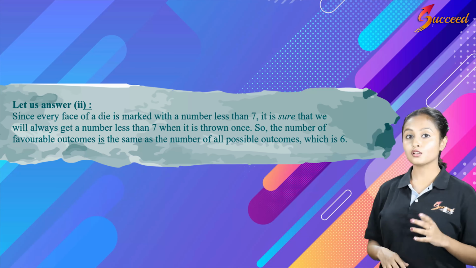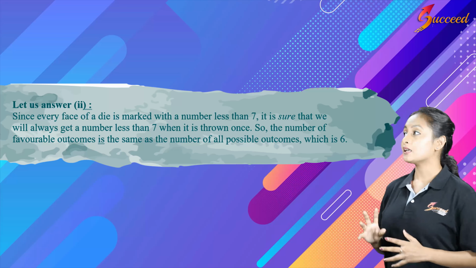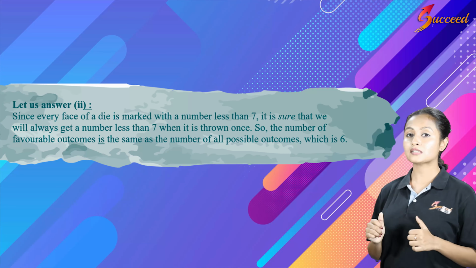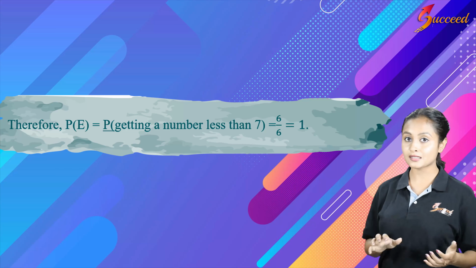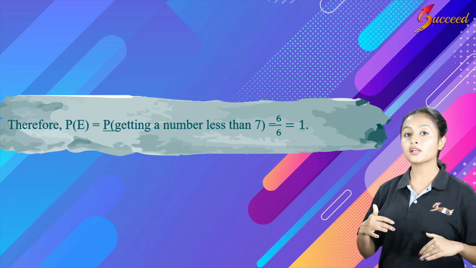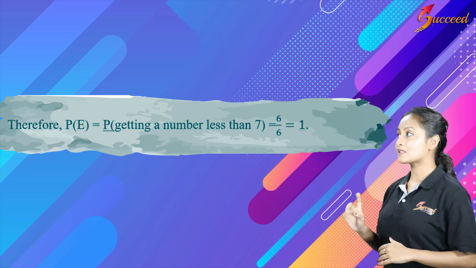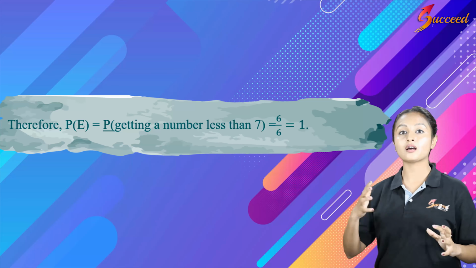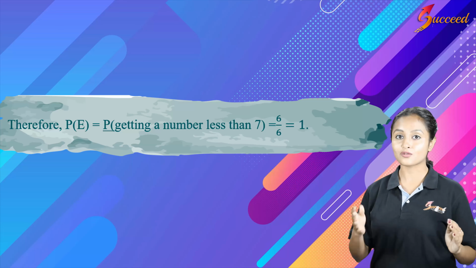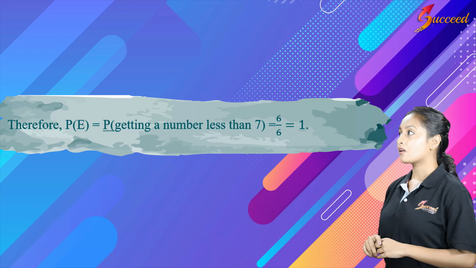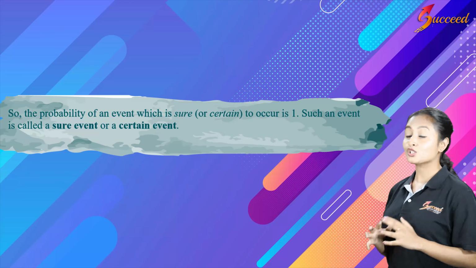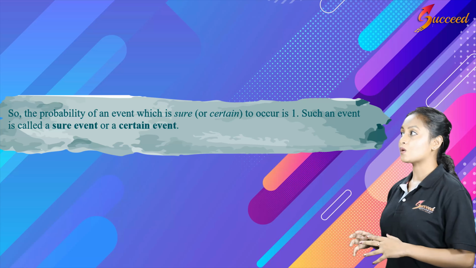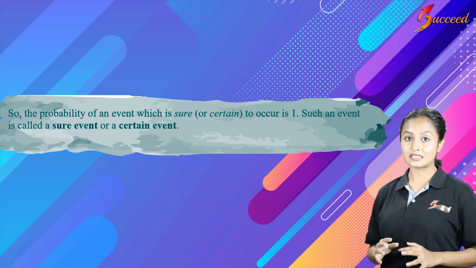So in this case, the total number of favorable outcomes is the same as the total number of possible outcomes, because we want to calculate the possibility of getting a number which is less than 7. So there are 6 numbers divided by the total number of outcomes, which is 6. So 6 divided by 6 gives us 1. So the probability of getting any number between 1 to 6 with a die when you throw it once is 1. So, the probability of an event which is sure or certain to occur is always 1. Such an event is also called a sure event or a certain event.